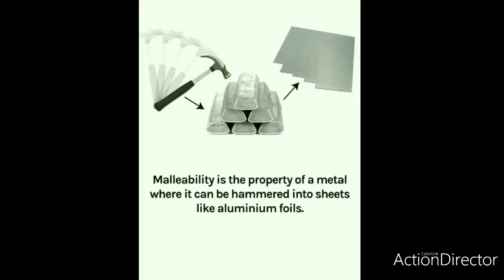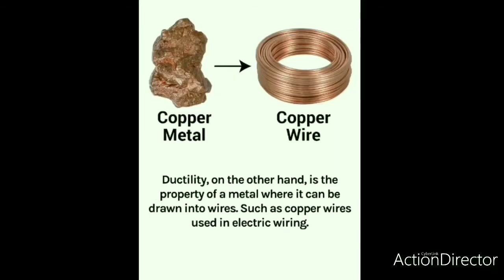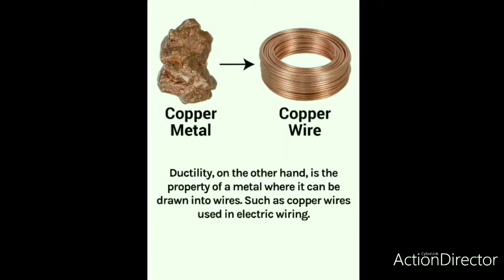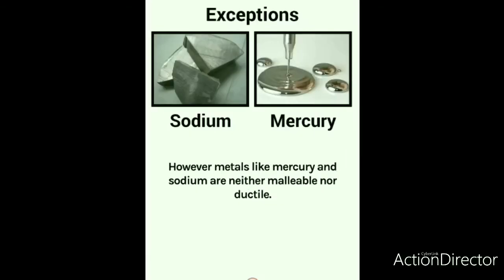What are those? Malleability is the property of a metal where it can be hammered into sheets, like aluminium foil. On the other hand, ductility is the property of a metal where it can be drawn into wires, such as copper wires used in electric wiring. We can make wire by using copper. But of course, there will be exceptions as well. So sodium and mercury are neither malleable nor ductile.